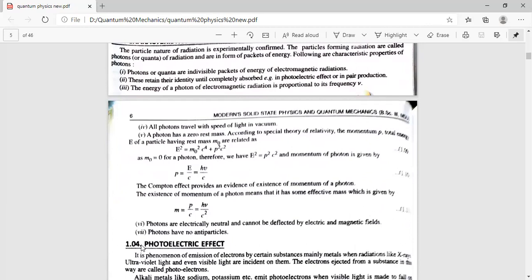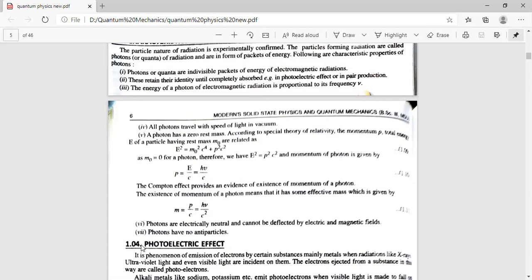In your mechanics, you must have studied this relation: E square is equal to P square C square plus M naught square C to the power 4. Now this is the relation for the relativistic particle. Photons have zero rest mass. M naught is the rest mass of the photon, so it is zero. So E is equal to Pc. So if E is the energy of a photon, then the momentum of a photon will be equal to E upon C, where E is equal to h nu, that we know. So P is equal to h nu upon C is the momentum of a photon. This we'll use in the Compton effect.